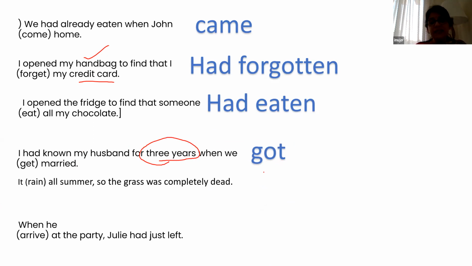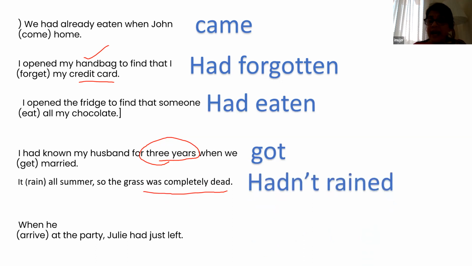Okay. It rained all summer, so the grass was completely dead. Now, this is a very important sentence. Why was the grass completely dry? Because it had not rained, or it hadn't rained. It's a negative sentence. Since there was no rain, the grass dried up. So, although it is past perfect, it is a negative sentence. So, it hadn't rained. You have to use had plus not plus your verb plus ed. It had not rained. Okay.